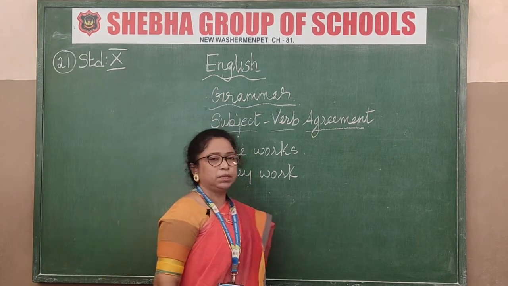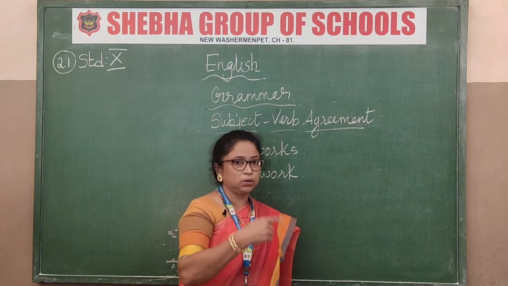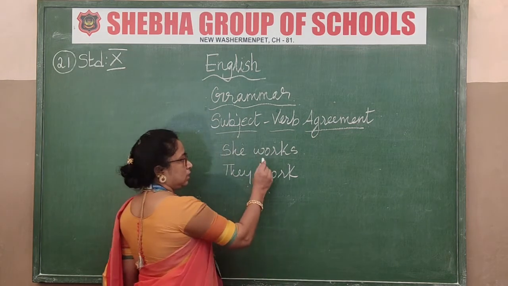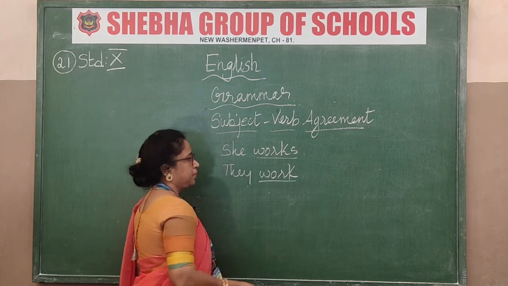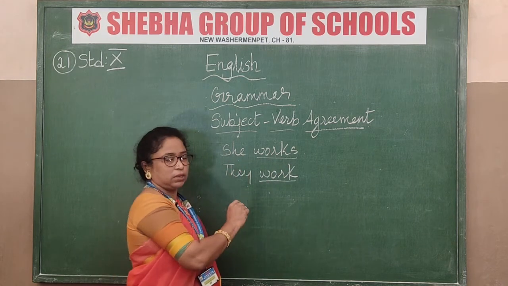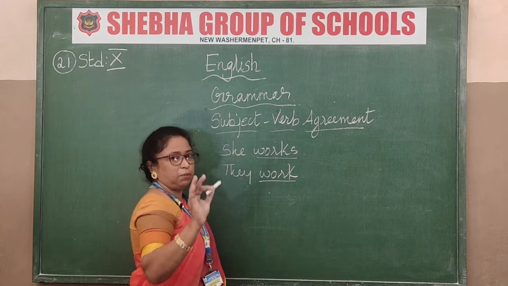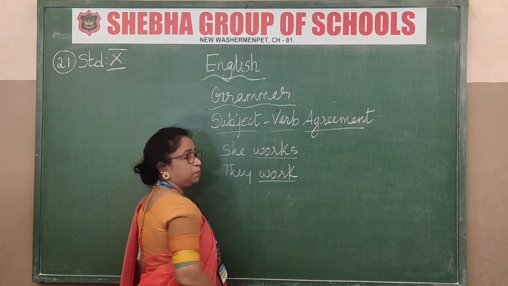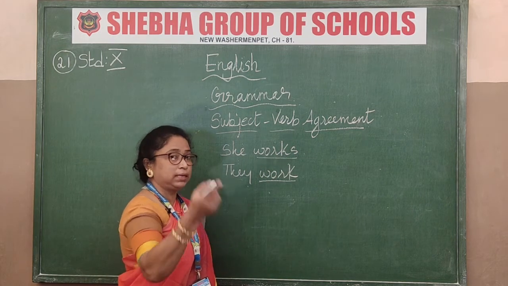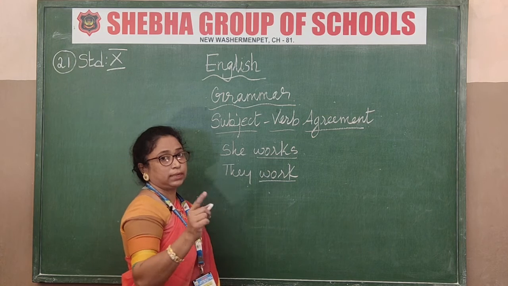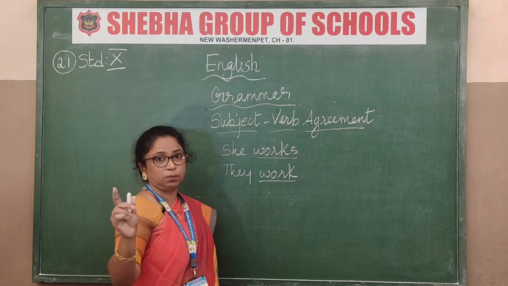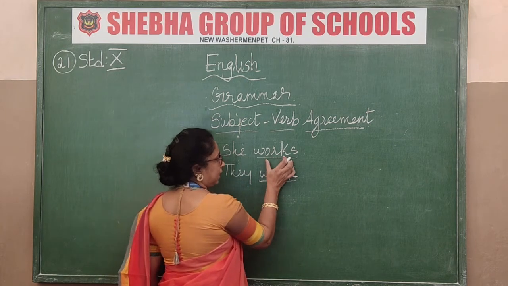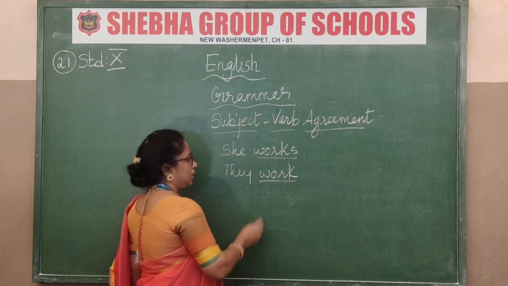Subject verb agreement, we spoke about how singular will take up singular verb. Now here you see a slight difference. This is the verb, isn't it? Now the subject is singular, she, he, a name of a person, and the verb should be in plural. That is different. Singular means is, was, all that will be correct, same only. But here, she, he works. The verb will take up s. That is plural.